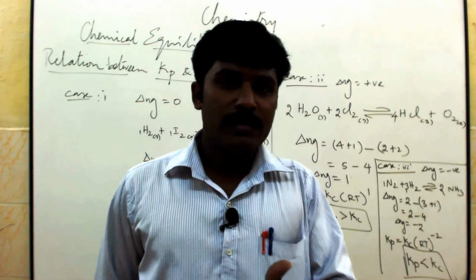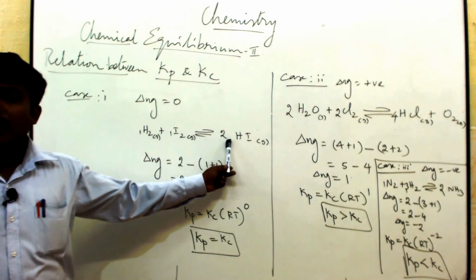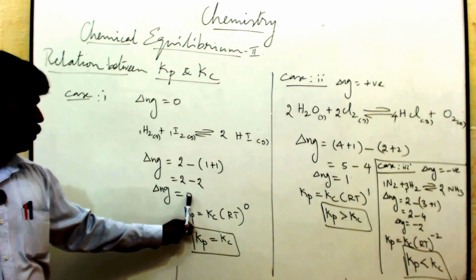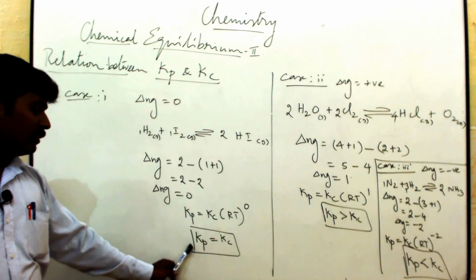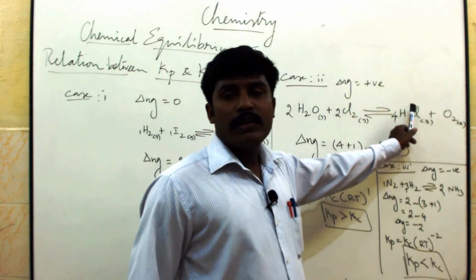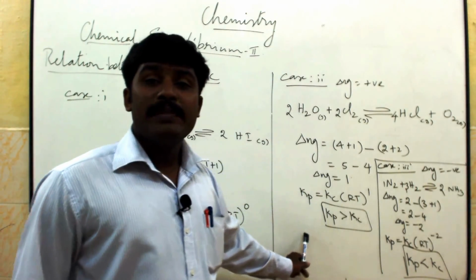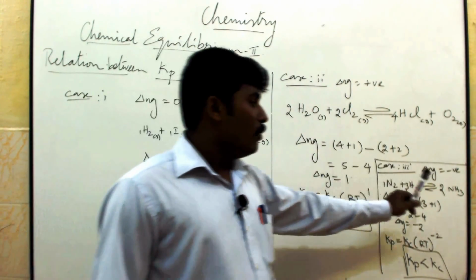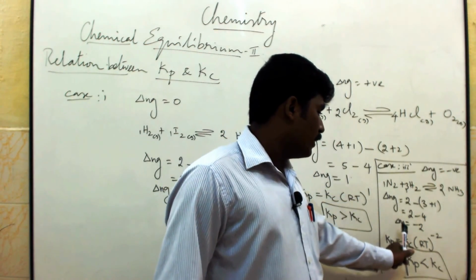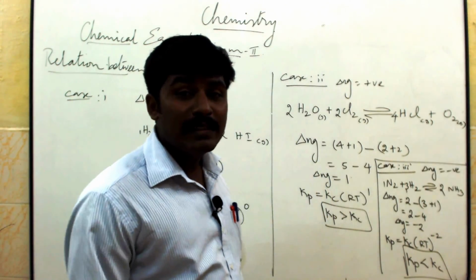These are the different cases. First, del Ng is equal to 0, meaning number of moles of products are equal to number of moles of reactant, so Kp is equal to Kc. Number of moles of products are more than number of moles of reactant means del Ng value is positive, and Kp is greater than Kc. Number of moles of products are less than number of moles of reactant means del Ng value is negative, minus 2, so Kp is less than Kc.